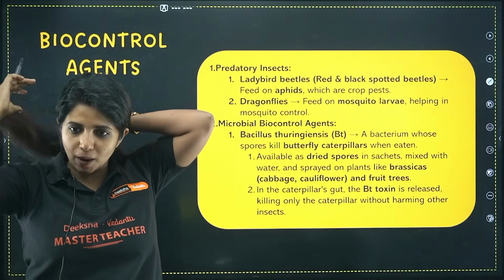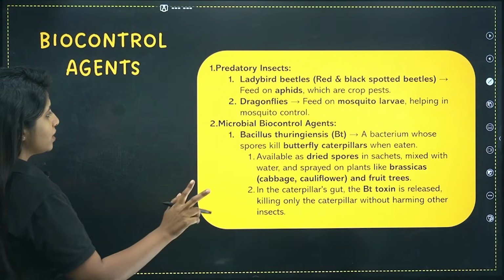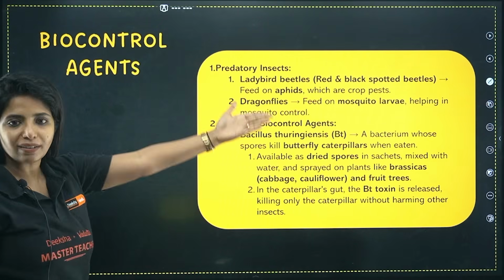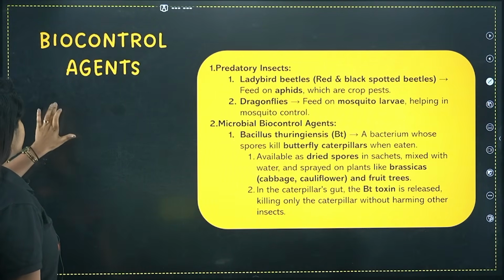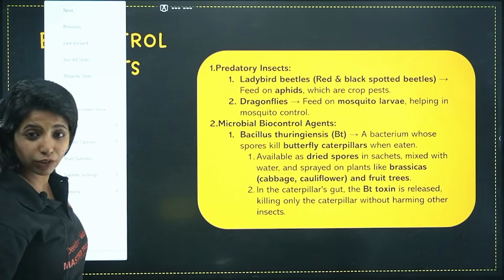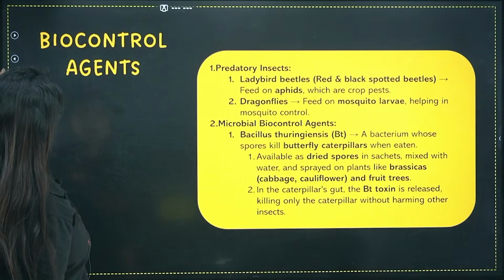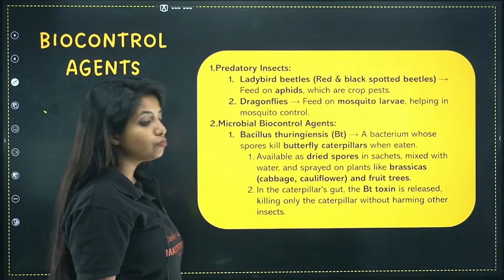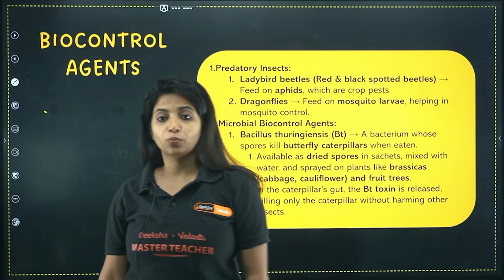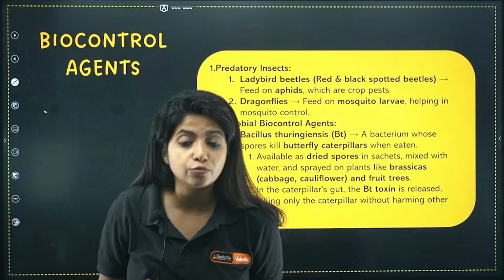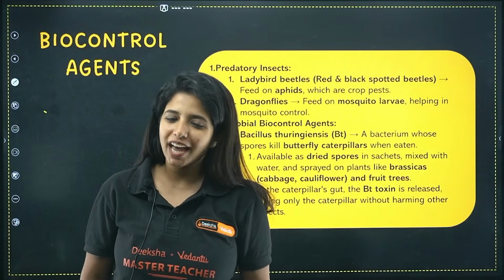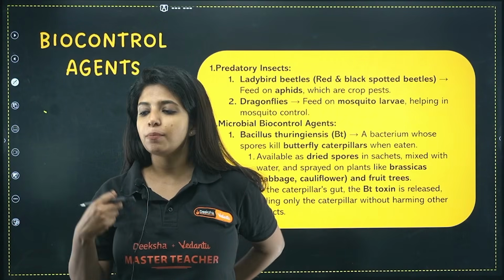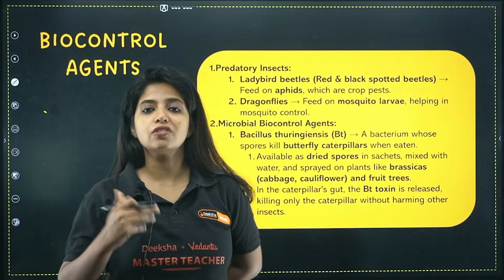Next thing, you have biocontrol agents. Now we are ending the chapter really soon, don't worry, okay? Two more things are there and then we are done. That is this and one more thing. So biocontrol agents, as in, you might have seen that farmers use pesticides for killing pests, right? What if there are some organisms that eat up these pests? That will be really nice, right? So these organisms which control the pests, you call them biocontrol agents.